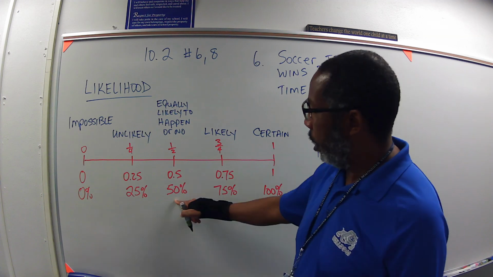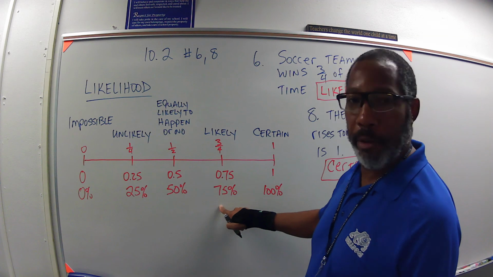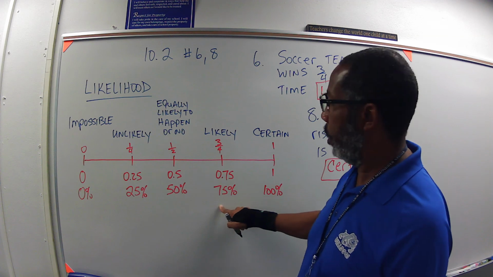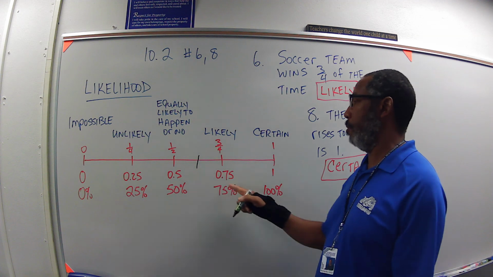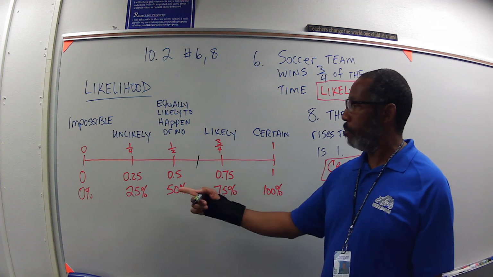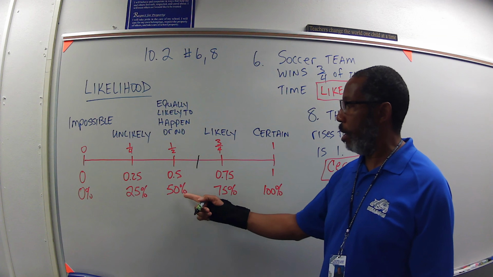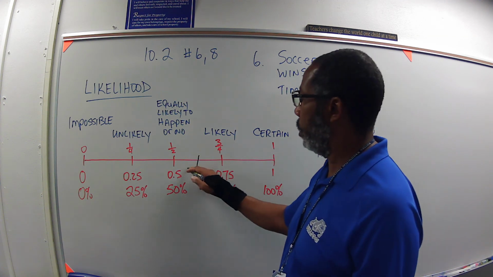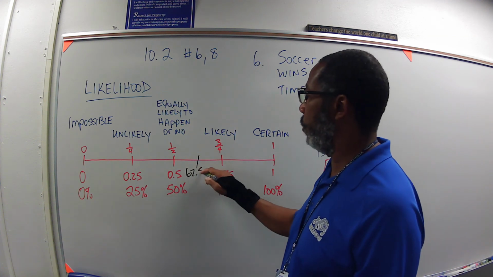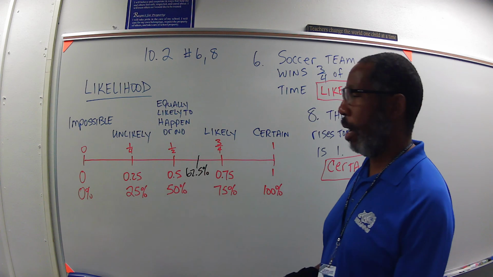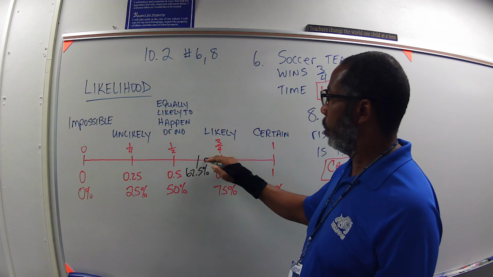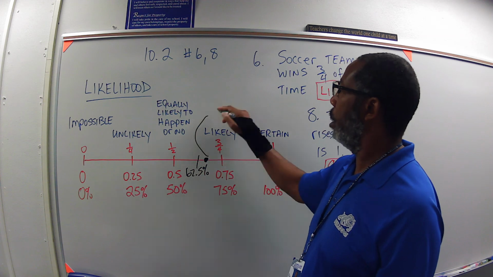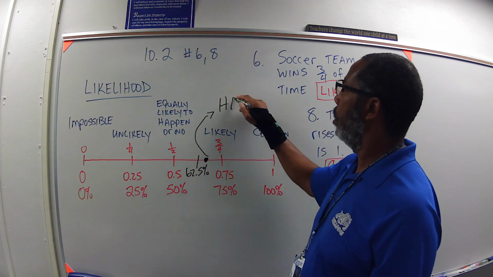It would be between 50% and 75%. What is halfway between 50 and 75%? We would go 12.5%, so this would be 62.5%, halfway.